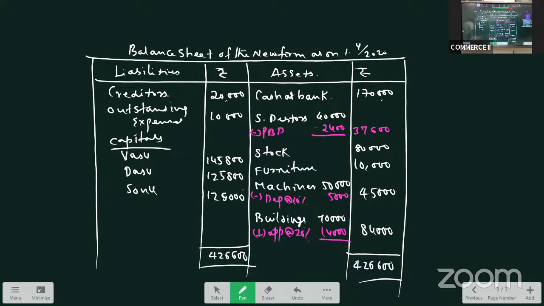In additional information, Balu should bring 75,000 as capital, 40,000 as goodwill. The amount of goodwill is withdrawn from the business by the old partners. Building is appreciated by 20%. Furniture and stock are depreciated by 5%. There is an unrecorded liability in respect of workman compensation. So there are two new adjustments, I should say.